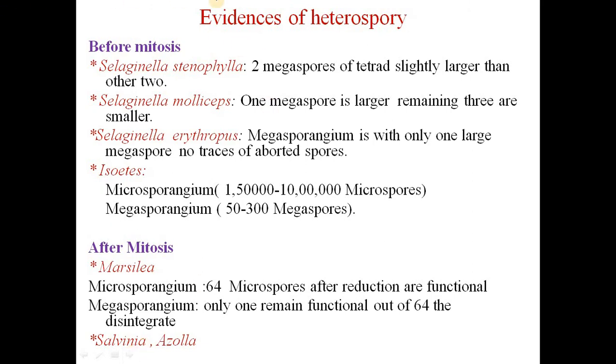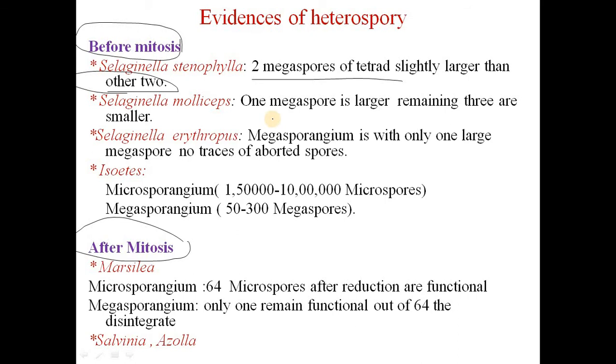There are different evidences for heterospory, both before mitosis as well as after mitosis. Examples before mitosis: in Selaginella stenophylla, two megaspores of a tetrad are slightly larger than the other two.